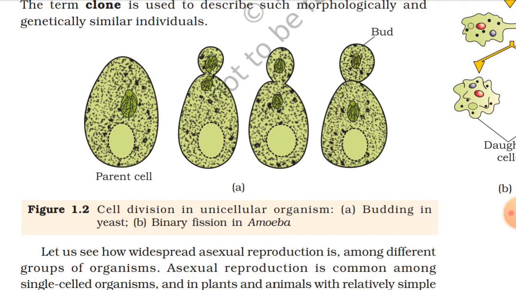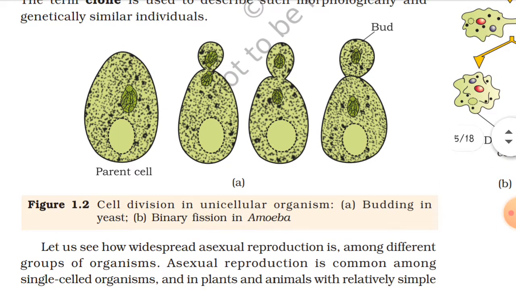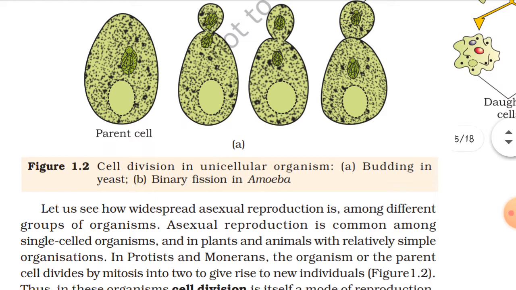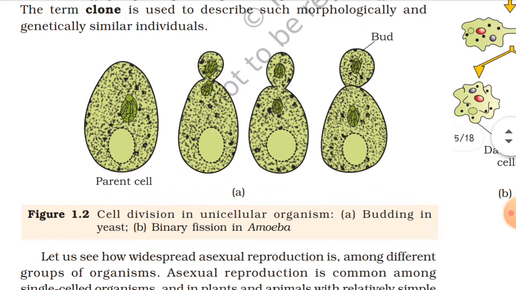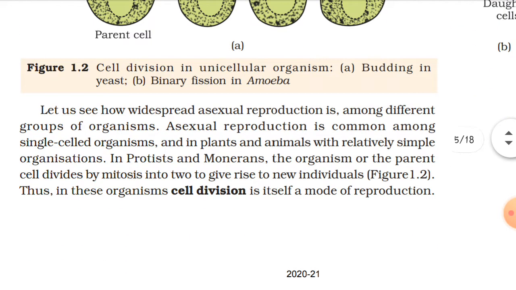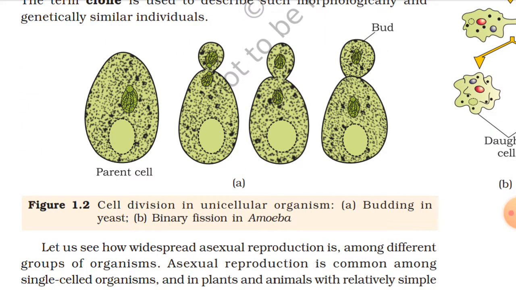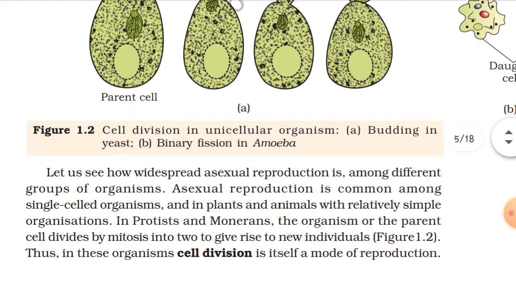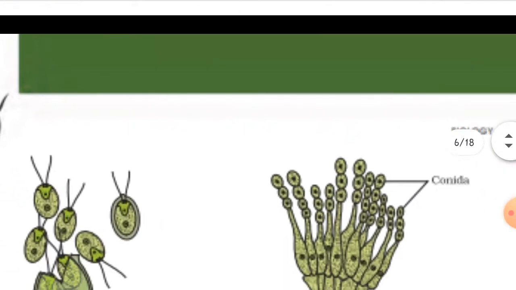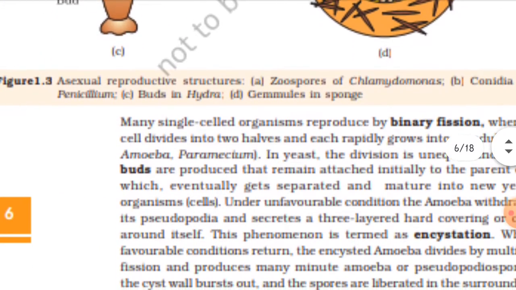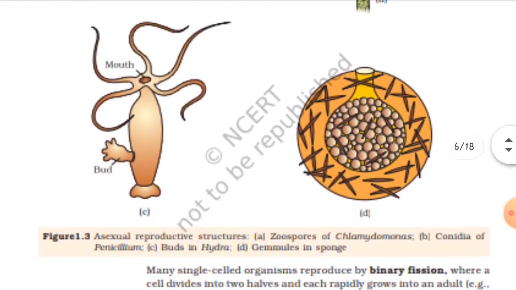Sometimes the bud gets detached from the parent cell, and that individual bud will develop as an individual organism. So this is exogenous budding, where the tiny structure like a bud develops outside the cell of the organism. Now we will see another case, endogenous budding, and discuss it in detail.